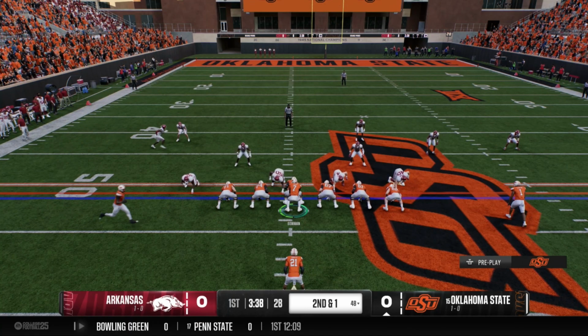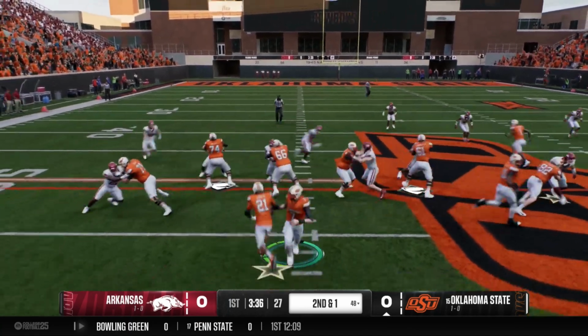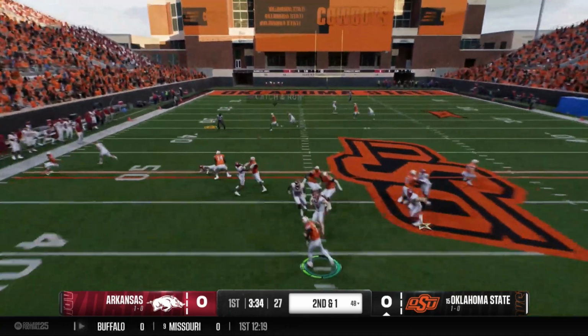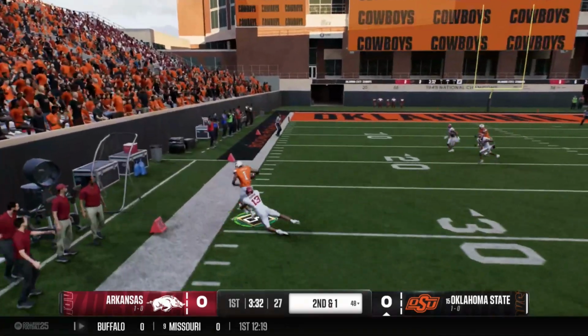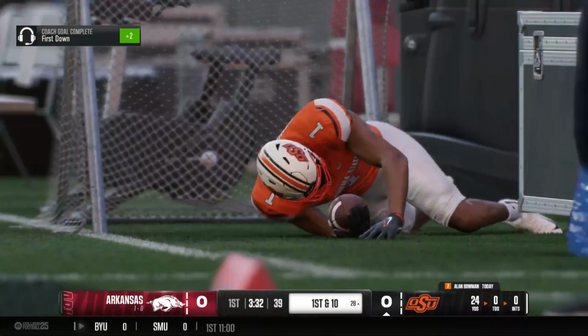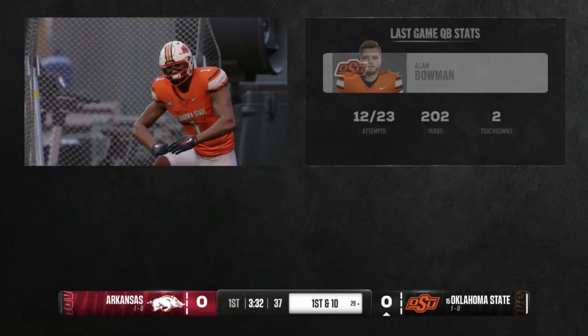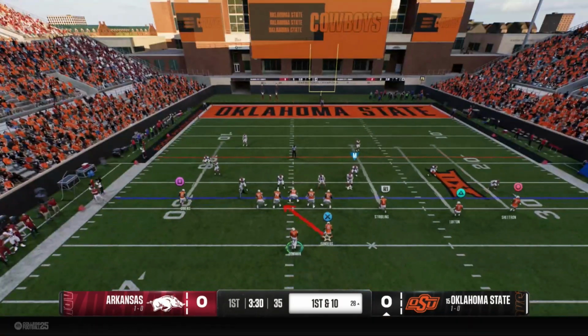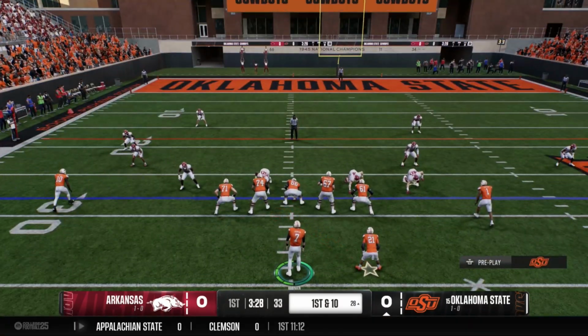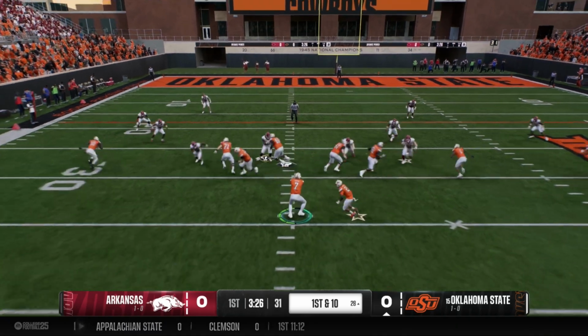We're not going to show you the whole game. I want to keep this going pretty quickly, like 20, 30-minute saves. Look at him, wide open. Number 11. Thank you. Number 1 on the field. Number 1 in our hearts. To the triangle, inside zone here. Alan Bowman had a good week as well. But yeah, we're looking to hopefully get Barry Sanders a big play on our opening drive here.